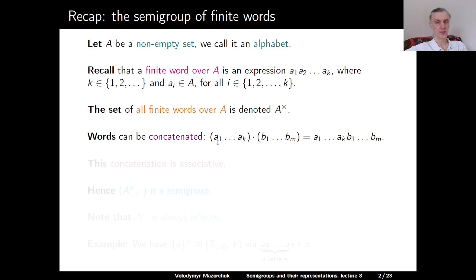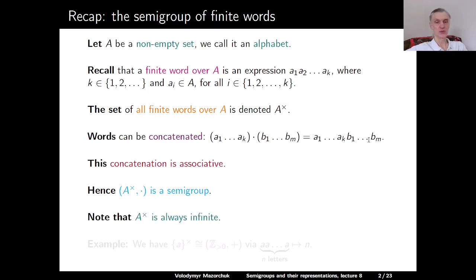If we have a word a1 and so on ak, we can concatenate it with the word b1 and so on bm to get the word a1 and so on ak, b1 and so on bm. And this concatenation is obviously associative, therefore A⁺, together with this concatenation, forms a semigroup.